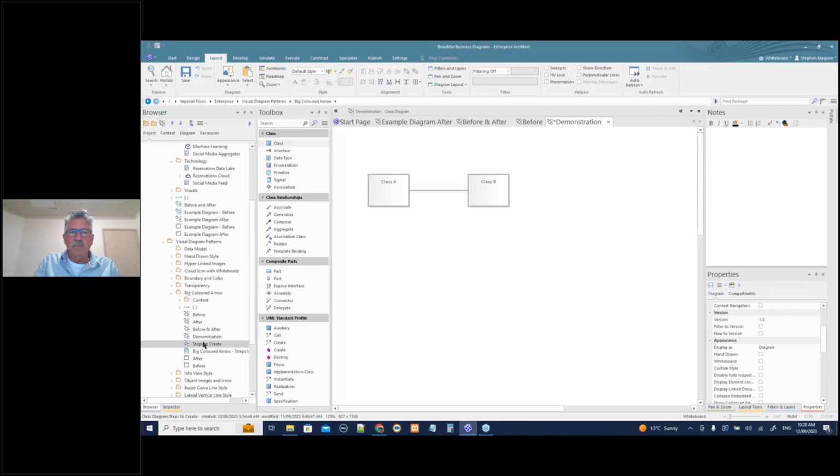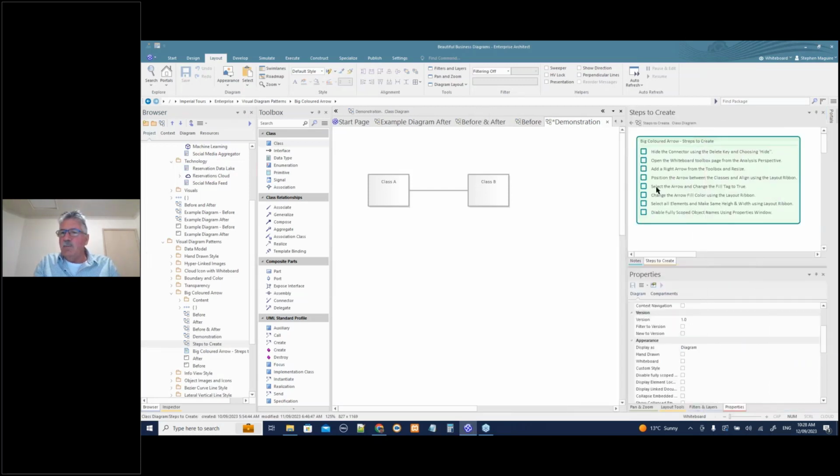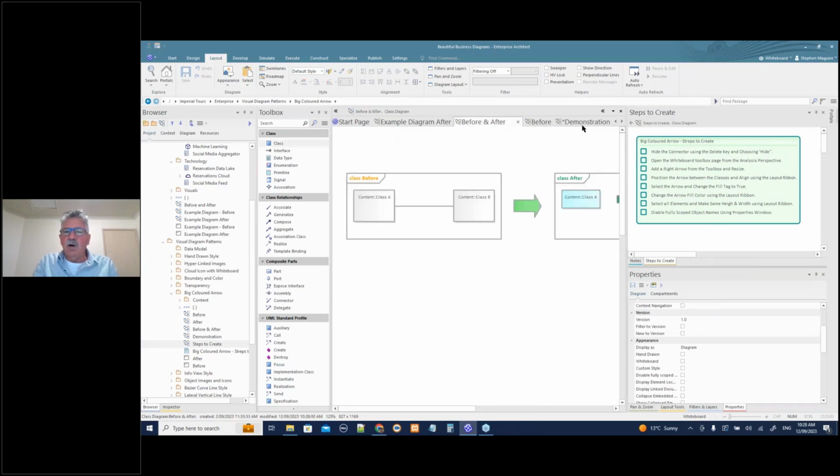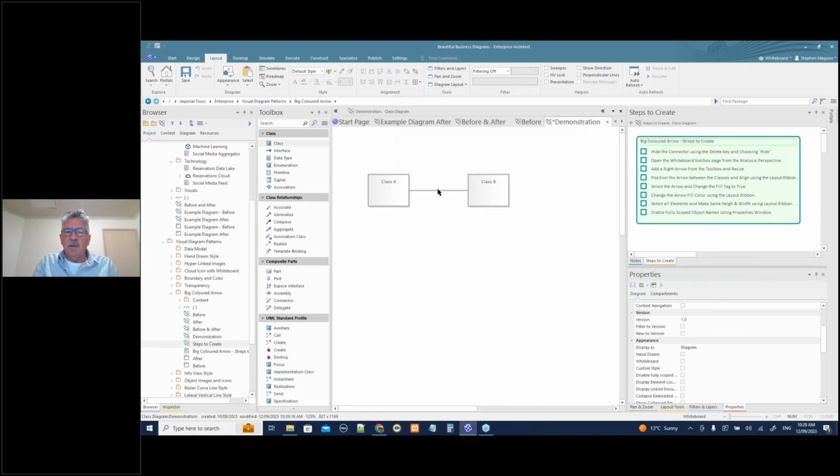So, steps to create. Let's drag the diagram over here for a tick again, and hide the connector using the delete key and choosing hide. So I'm going to hide the connector, and we'll talk about this in a minute. I'm just going to hit the delete key on my keyboard. It comes up with an option: hide the connector, or delete the connector from the model. I want to hide it. I don't want to delete it. Okay. So I've done that.